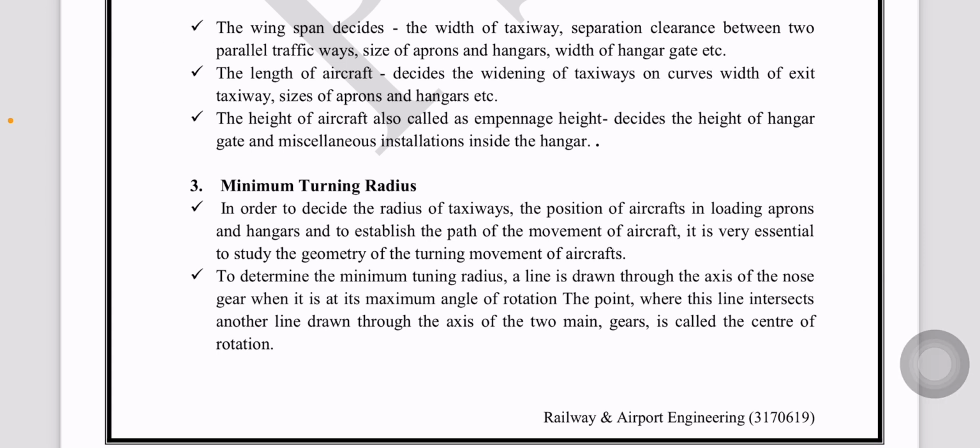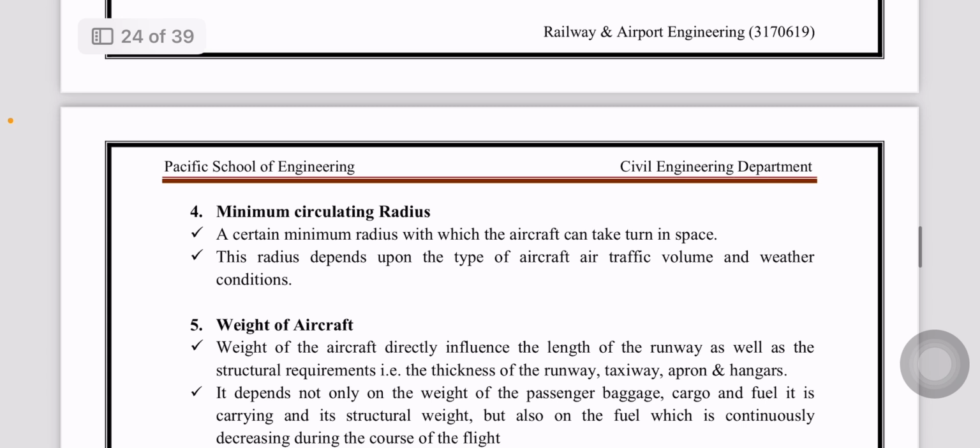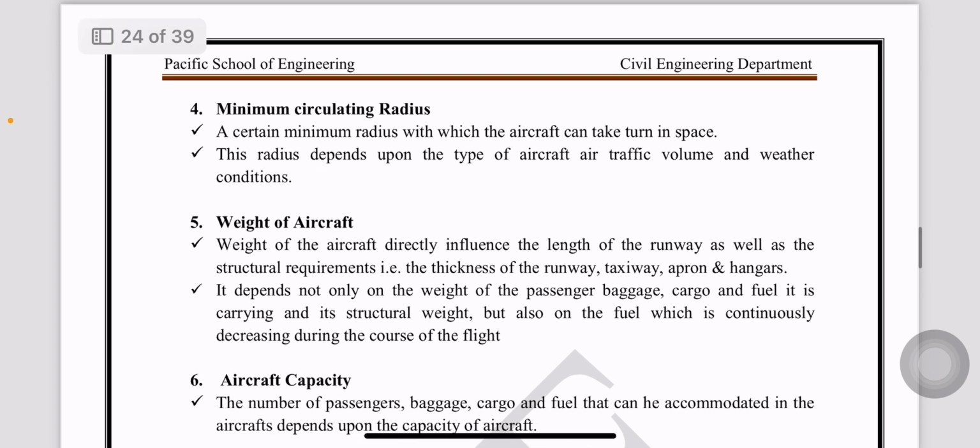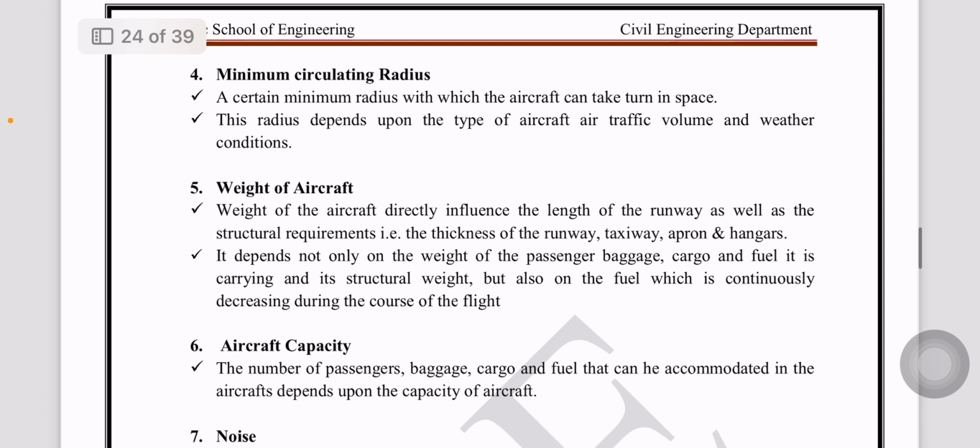A line is drawn through the axis of nose gear when it is at maximum angle of rotation. The point where the line intersects the other line drawn through the axis of the two main gears is called the center of rotation. Minimum circling radius decides the space in which the aircraft can take a turn. Also, the radius depends upon the types of aircraft, air traffic volume and the weather condition.